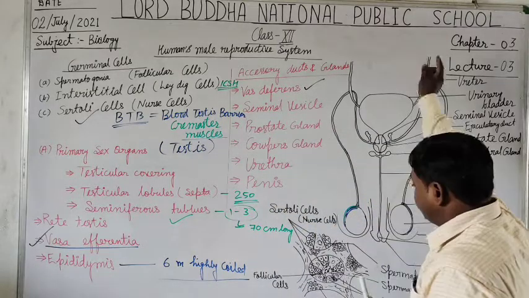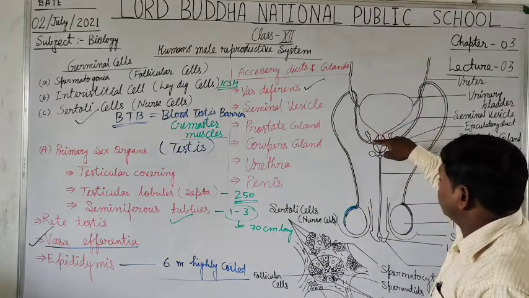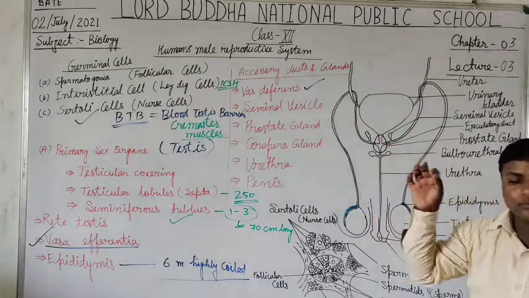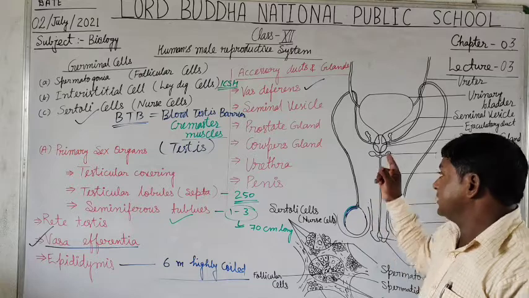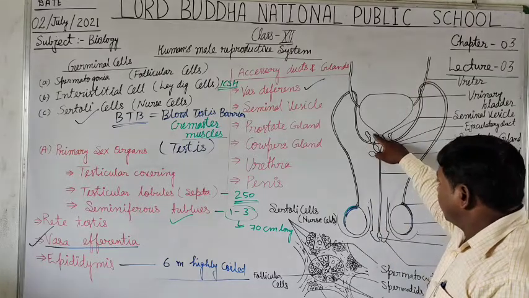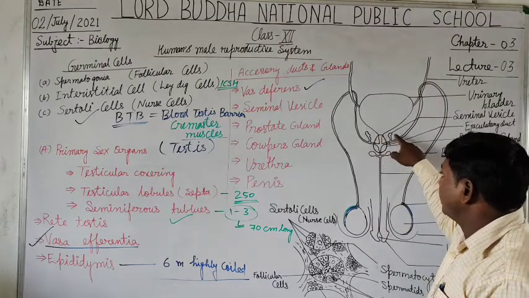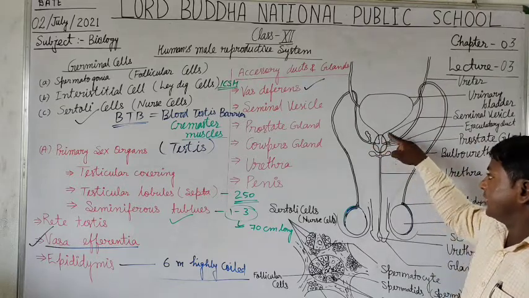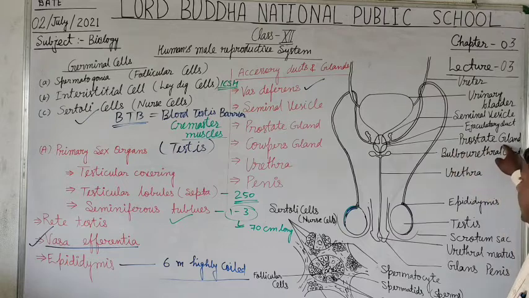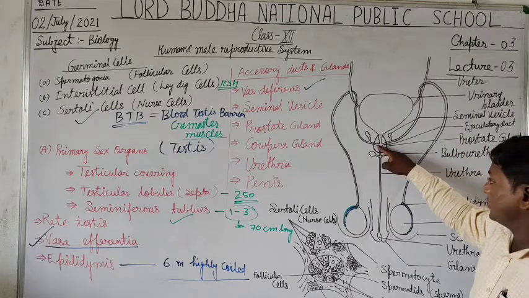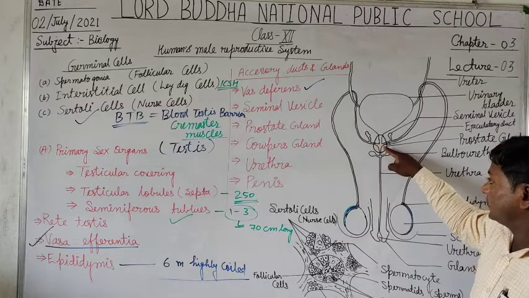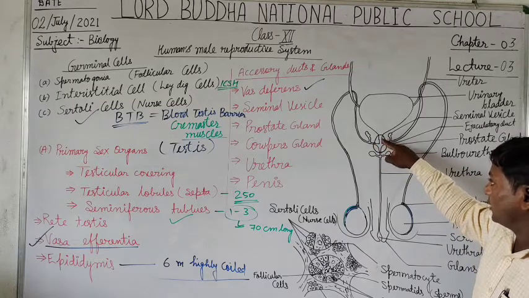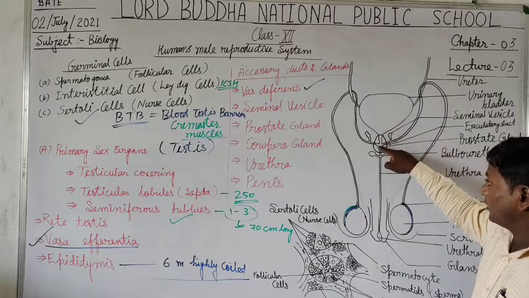This is the vas deferens, students. It is a long structure that opens into a common region where you see the pair of seminal vesicles, and here this walnut shaped structure is the prostate gland, and this is the duct adjoining the prostate gland, urethra and urinary bladder.